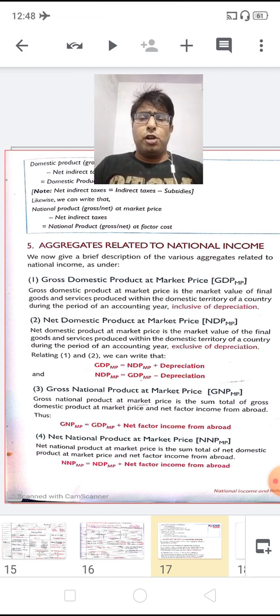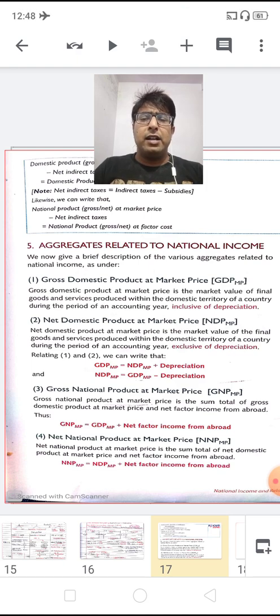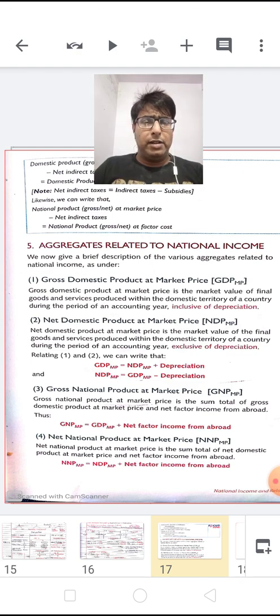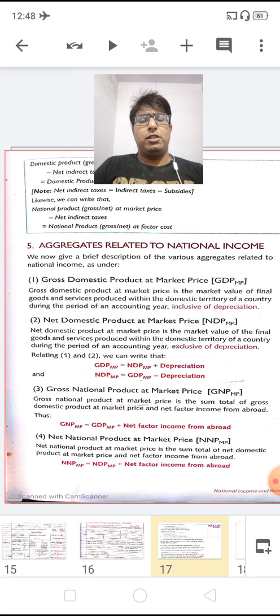So dear children, gross national product at market price is the sum total of gross domestic product at market price and net factor income from abroad. Obviously when we want to go from domestic to national, then we have to add NFIA. Similarly, when we have to reach GNP-MP, we have to add NFIA to GDP-MP and we will get the value of GNP-MP.